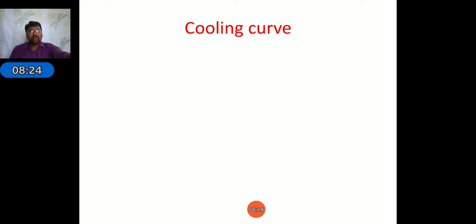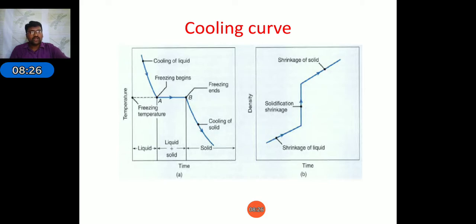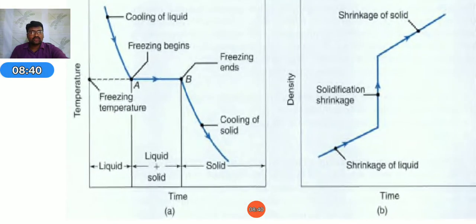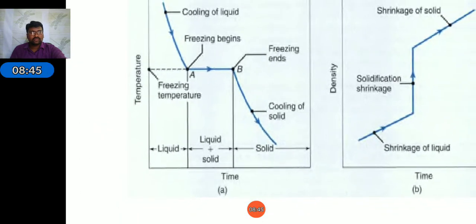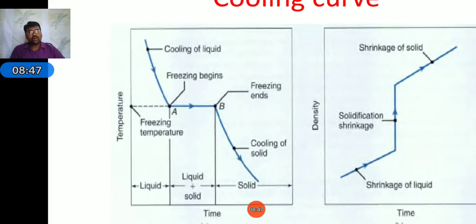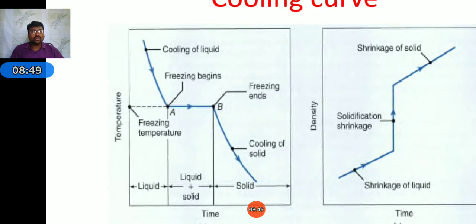Next, the cooling curve of pure metals. For that case, here I am showing two different curves. The first one is the curve between temperature and time, and the second curve is density and time. For the first case, the starting point is known as the cooling of liquid, that is the point where we have to pour the molten metal.